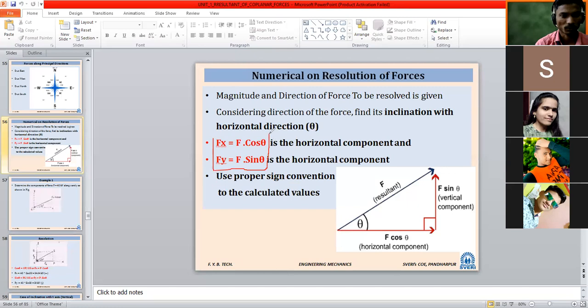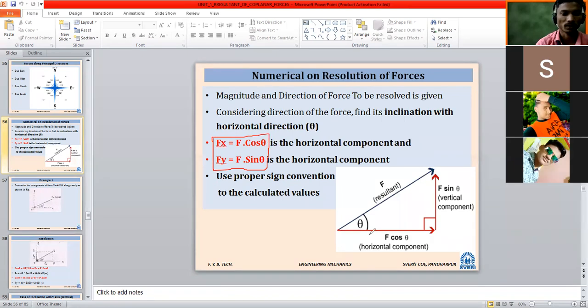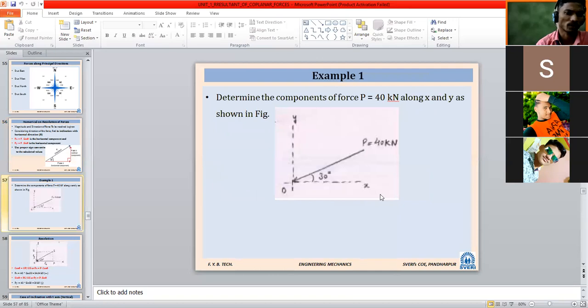Whatever those formulas are: Fx is equal to F cos theta, Fy is equal to F sin theta. Here we have taken cos because the angle is given with that particular axis. This is the thumb rule for finding the components. In this we are going to find the component. In the first force we have seen how to check in which quadrant the force is coming.